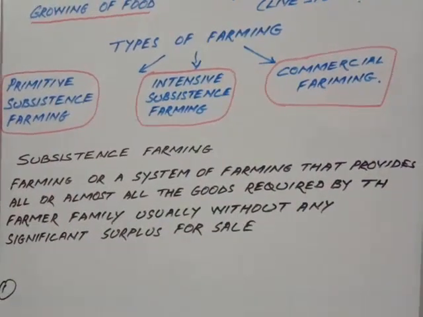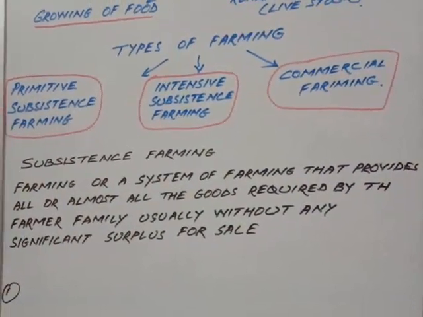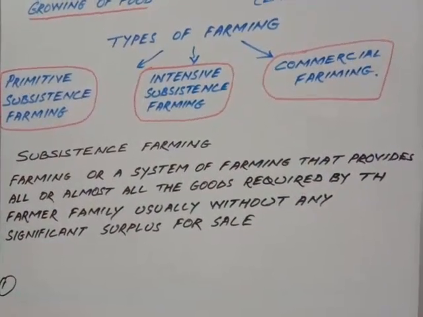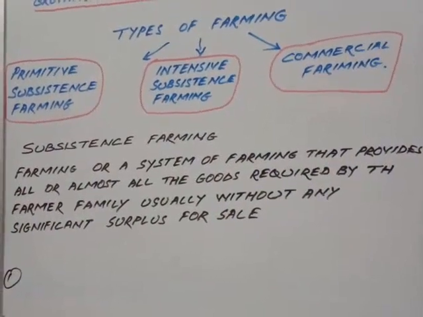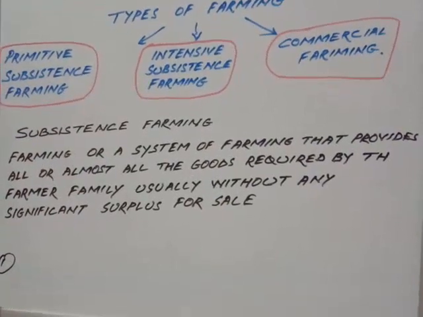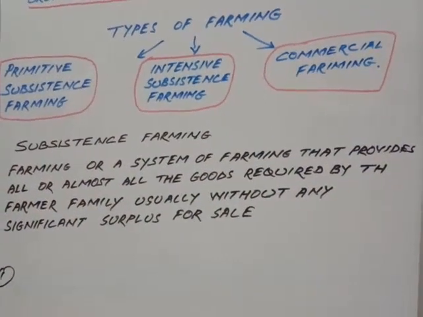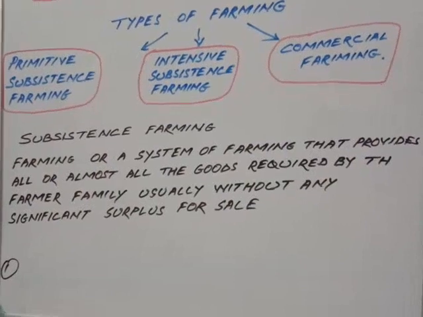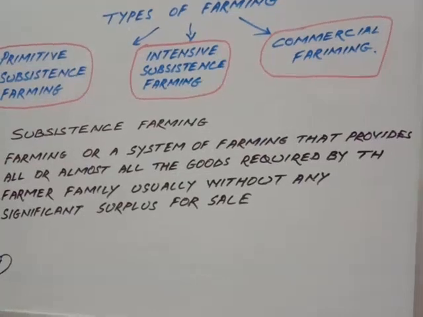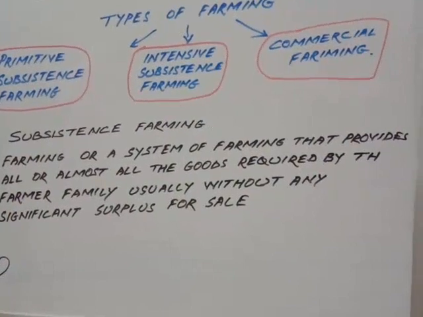That means this type of farming is done by the farmer to fulfill its own needs, for survival, and for the survival of its own family. Whatever is grown in the fields is required by the family. There is nothing for sale, no excess goods or food crops.